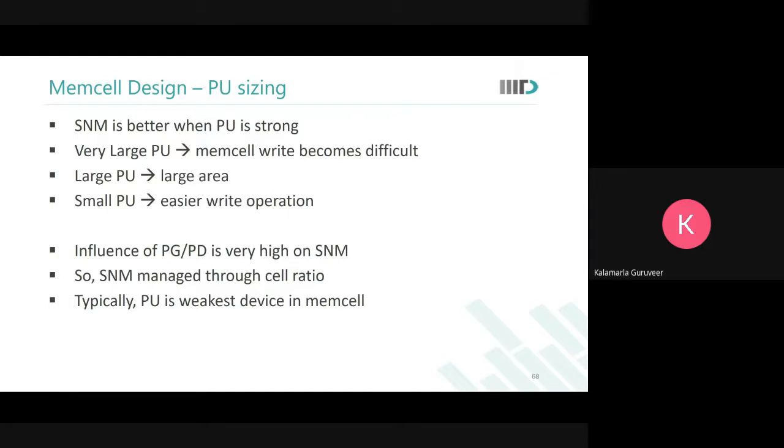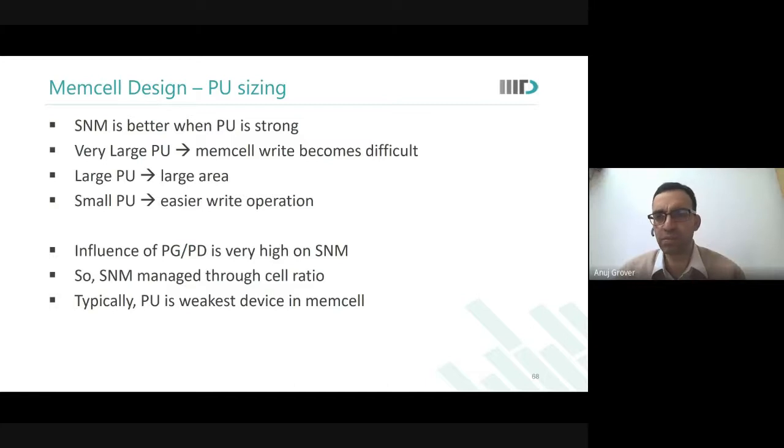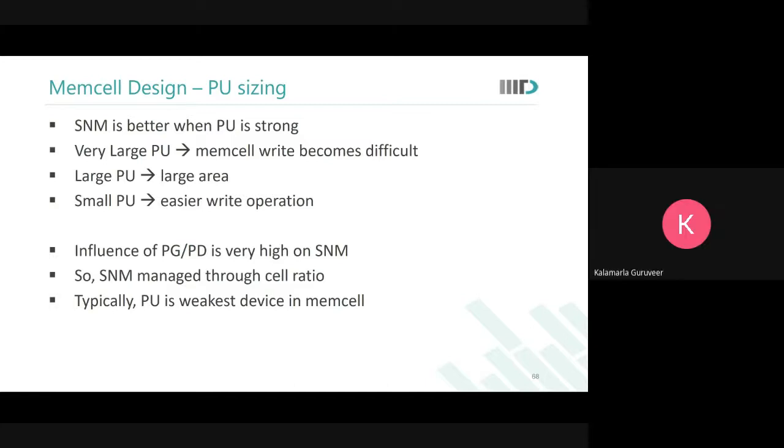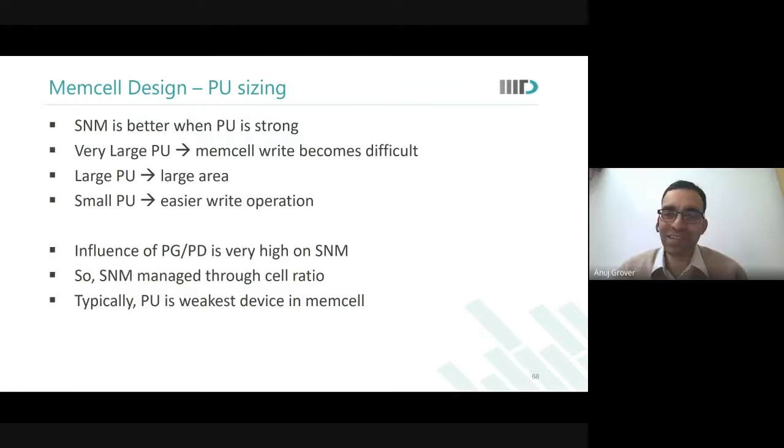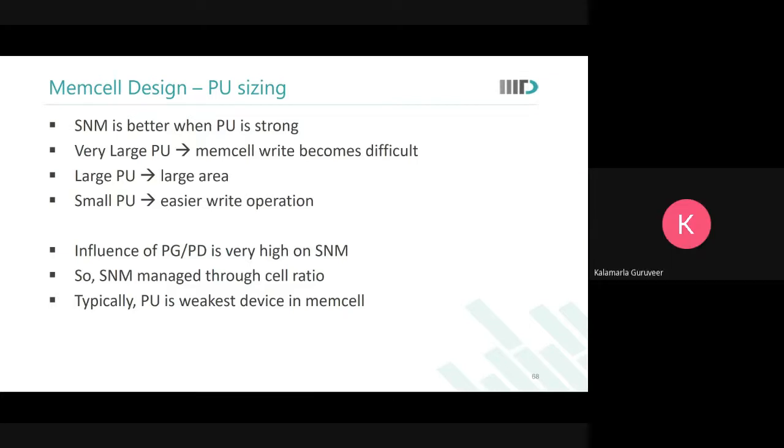Sir, but this trip point will always be greater than threshold voltage, no? No, why? I mean, to become a trip point, the NMOS has to allow current, right? Let me ask you a question, Guruveer. I want to operate an inverter at 0.4 volts. The threshold voltage of devices is 0.5. Will there be no trip point? Will the inverter fail to function? No, sir. I think the output will become 1.